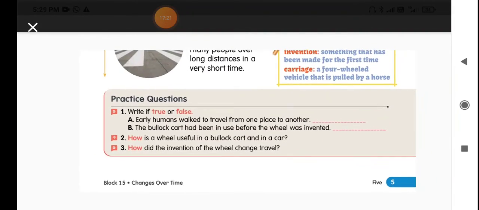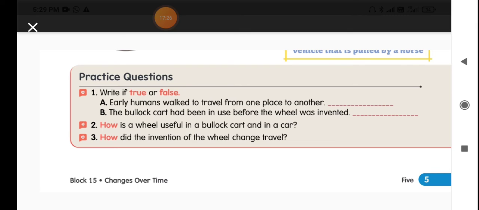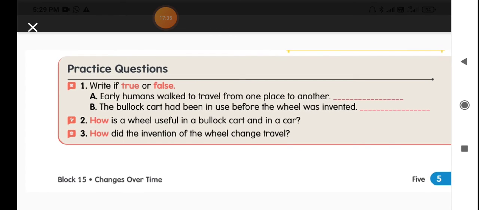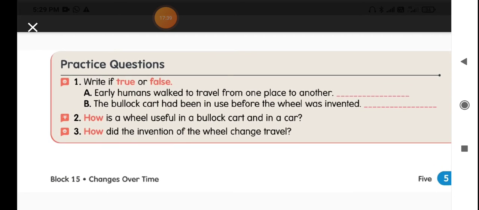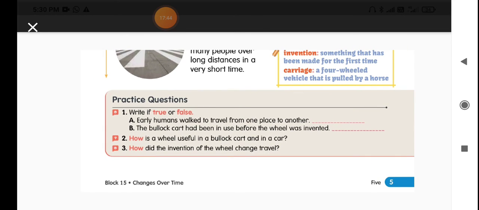How did the invention of the wheel change travel? The invention of the wheel made it possible to make vehicles like cars, aeroplanes and all. So it brought a lot of changes in means of transport. Nowadays traveling is possible because of the invention of the wheel. Understood, children? Write these practice questions and the content book questions, and be ready for the next class. Thank you.